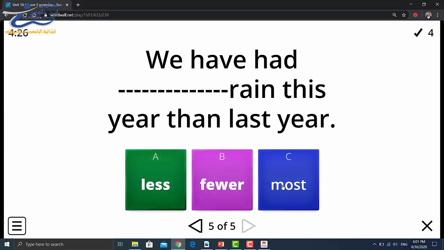Of course, we cannot choose most. So we are going to choose between less and fewer. Rain is uncountable, so the answer will be, great, less, because we use less with uncountable nouns. So we have had less rain this year than last year.